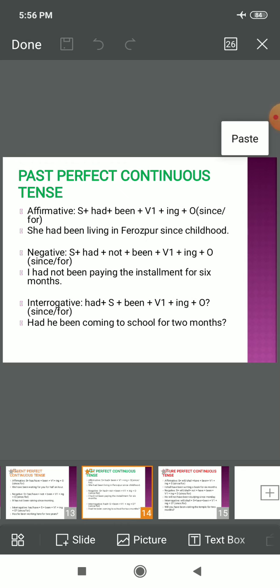So, we could also write this sentence as, had he been coming to school since August, right? So, instead of 2 months, 2 months is a period of time. That's why we have attached for. But if we want to use since, then we may write it like, had he been coming to school since August? I hope that's clear.